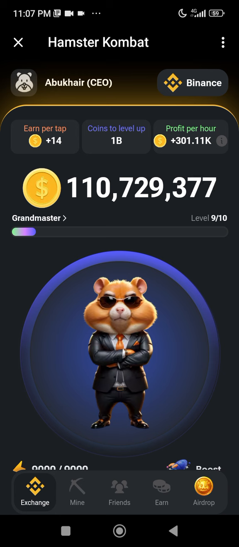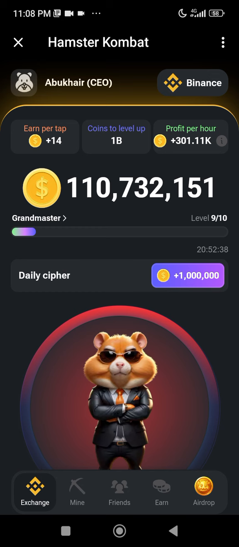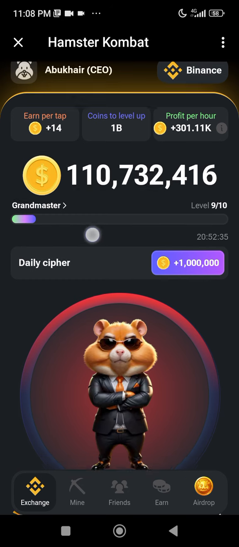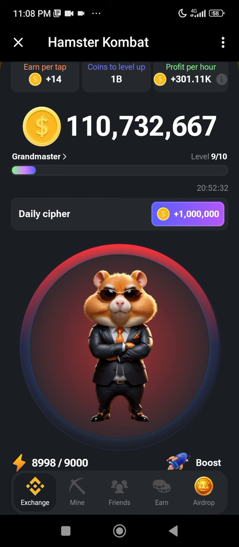In this video I would like to show you how to claim the daily cipher for today, being the 6th of June. The first thing we are going to do is tap on the NPA tab here. We are going to tap on it 3 times to activate the daily cipher, which we are going to claim now. 1, 2, 3. I have activated it. Don't forget guys, when you long press and release, you have this dash. When you tap, you have the dot.